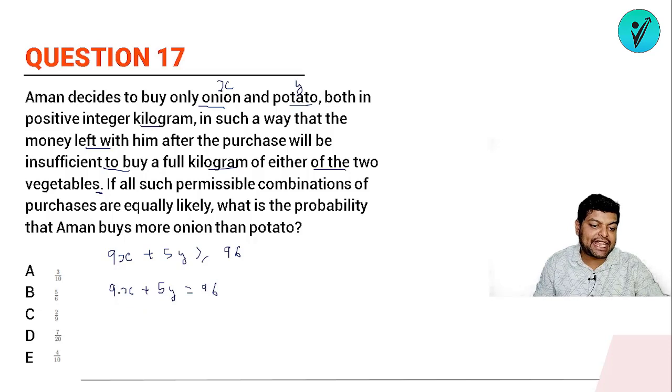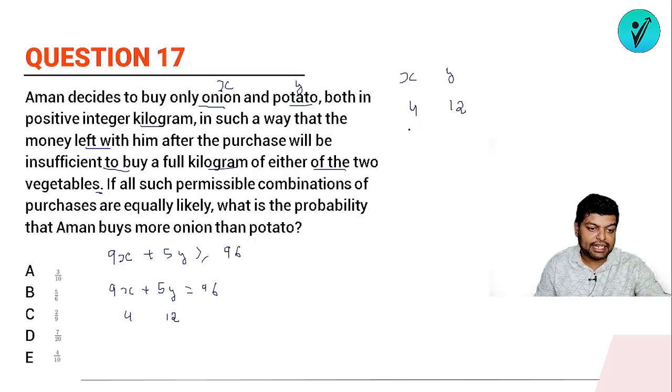If I am taking x to be 2, 18, 96 minus 18 is again not a multiple of 5. If x is 3, 9 threes are 27, and 96 minus 27 again will not be a multiple of 5. Suppose you are taking x to be 4. In that case 9 fours are 36, so 96 minus 36 will be 60. So the value of y will be 12. I'm writing the possible values of x and y here: if x is 4, then y will be 12.